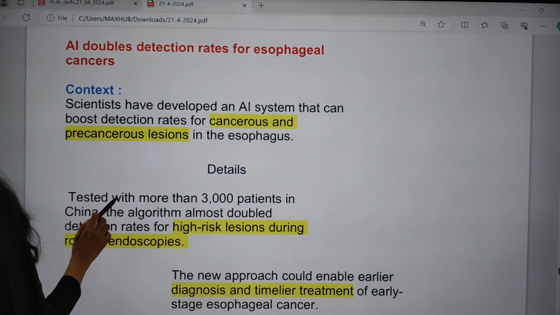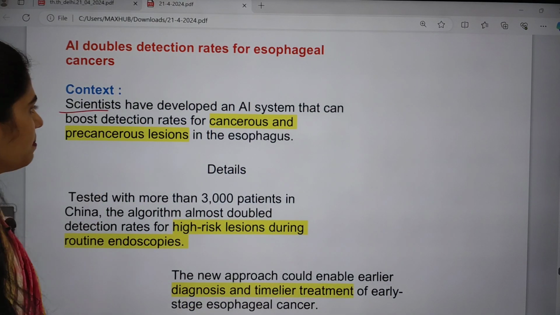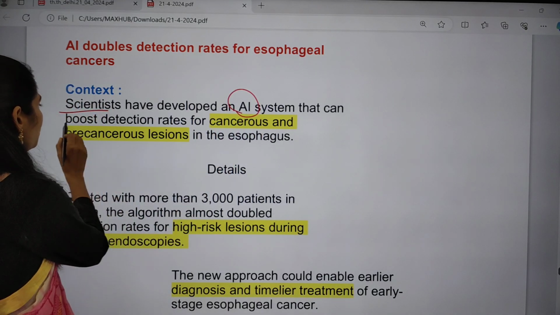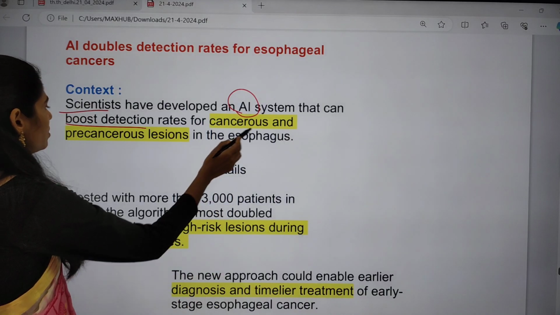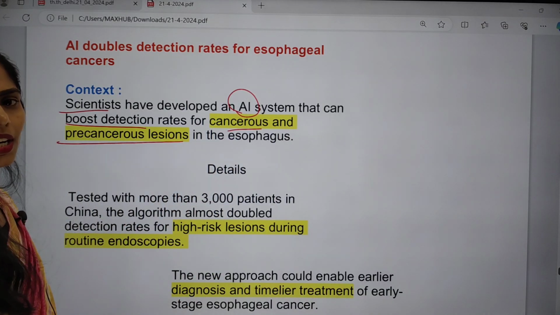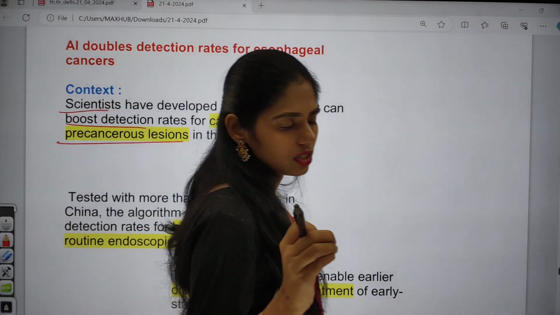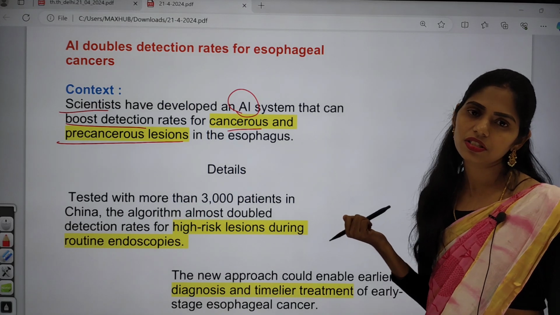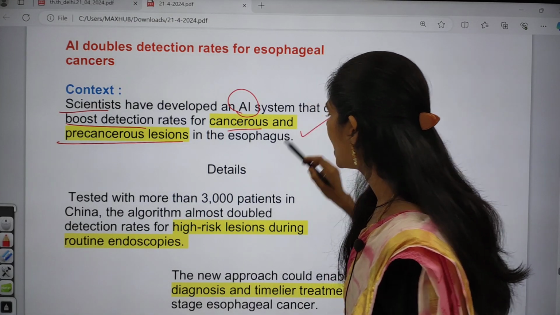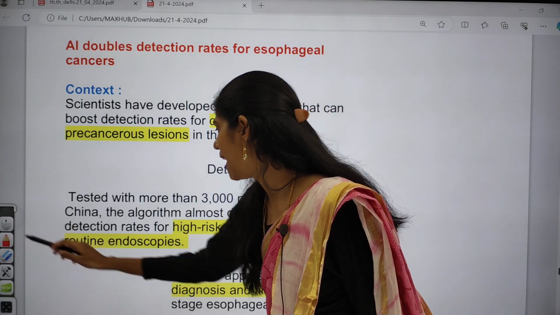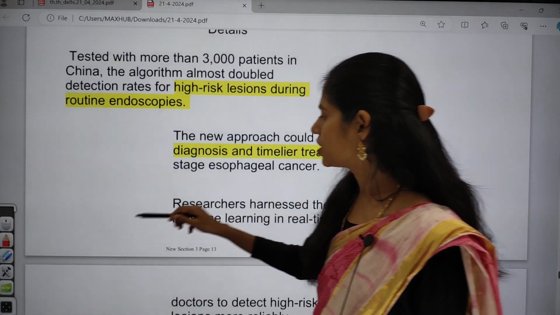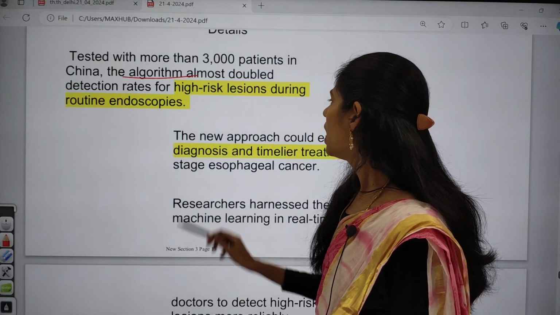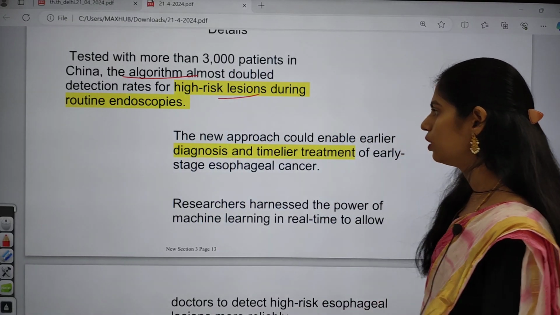If you see the context, it says that scientists have developed an artificial intelligence system, that is, an AI system that can boost detection rates for cancerous and precancerous lesions. Lesions means nothing but starting stages. So to identify these precancerous and cancerous lesions in the esophagus, we use this artificial intelligence. This study, which was done in around 3000 patients in China, found the algorithm almost doubled detection rates for high risk lesions during routine endoscopies.